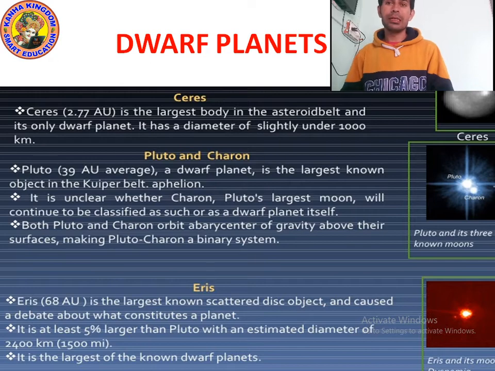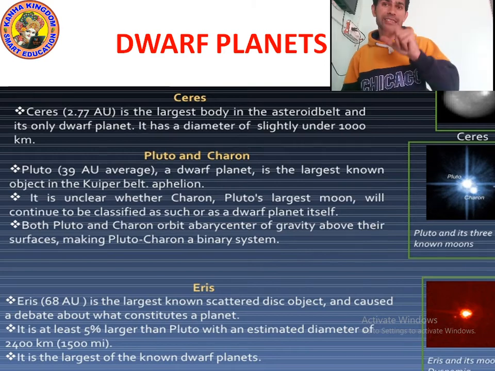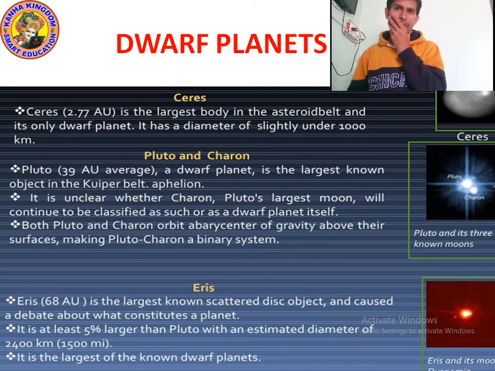Now let's talk about Eris. Eris is the largest known scattered disk object and caused a debate about what constitutes a planet. It looks like a disk. There are also some debates about what it is made of. For your information, Eris is bigger than Pluto. Eris is about 5% larger than Pluto.